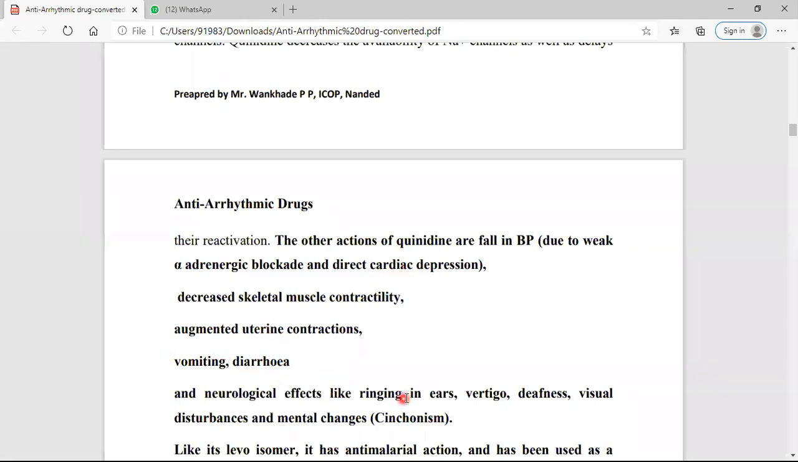Now there is a very important side effect called cinchonism, which is given by quinidine, which causes ringing in the ear, vertigo, deafness, visual disturbances and mental changes. You must write down this adverse effect of quinidine because it causes the special side effect called cinchonism, which is a special symptom. It is ringing in the ear and it causes vertigo.